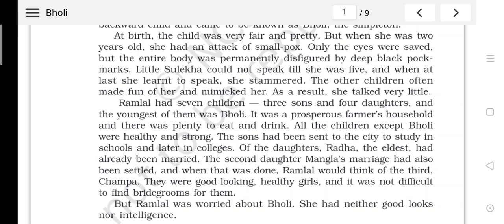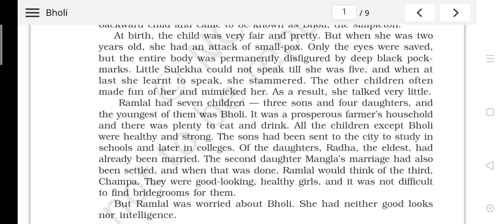At birth, the child was very fair and pretty, but when she was 2 years old, she had an attack of smallpox, when only the eyes were saved, but the entire body was permanently disfigured by deep black pock marks. Little Sulekha could not speak till she was 5, and when she learned to speak, she stammered.